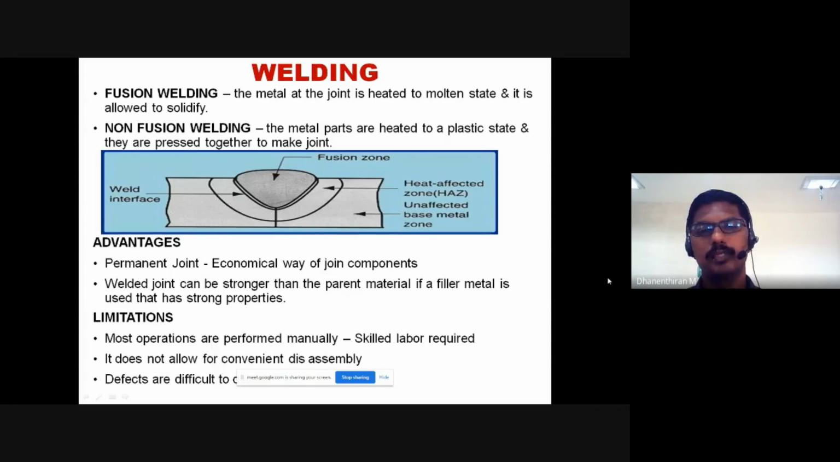Second, a welded joint can be stronger than the parent material, because the filler material has strong properties. The main limitation is that most operations are performed manually, so skilled labor is required. Non-skilled labor cannot achieve the needed finish, which is why skilled labor is required. It also does not allow convenient disassembly, because it is a permanent joint that cannot be disassembled in an easy way. That is one of the major disadvantages.